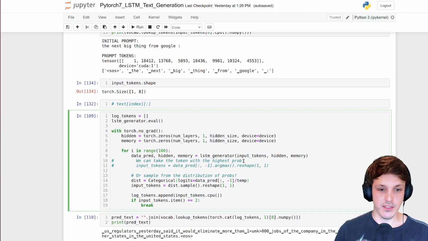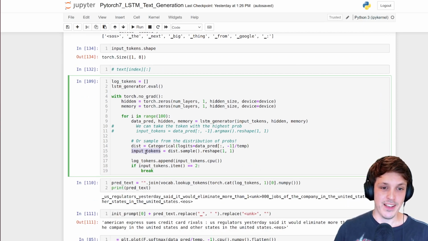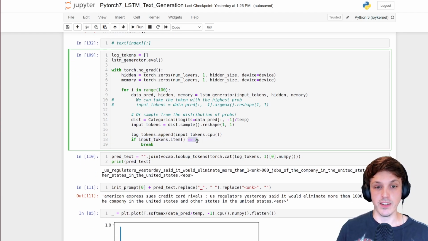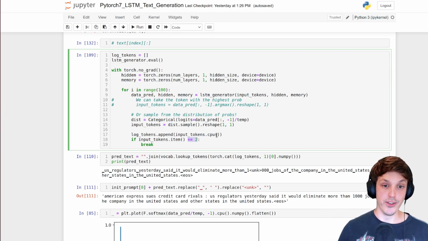Okay, so let's now run this. Sorry, another thing. Once we have that distribution, we can sample it, and then we put it back in to get the next token, and we go on and on. I've got it going for a max of 100 tokens, or we're going to break when the token is equal to token index 2, which is the end of sentence token. So we can expect our model to predict an end of sentence token when it's done, and we can break early if that happens, which it usually does.